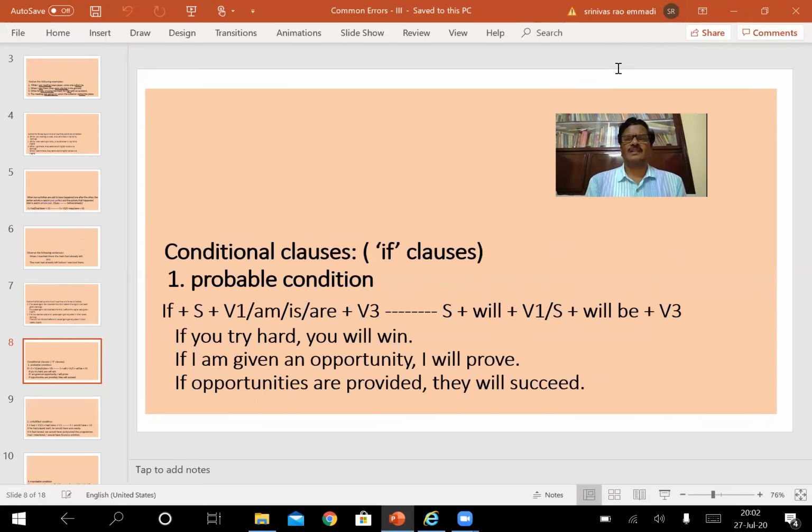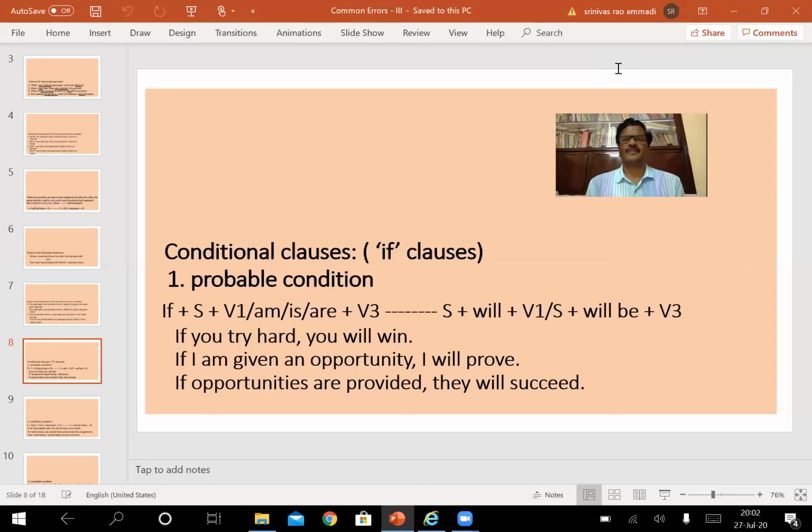So another most important topic I want to cover in this session is conditional clauses. There are many conditional clauses, of course. There are many exceptions to the usage of conditional clauses, of course. Time constraints don't permit us to discuss all those things in detail here, because our video presentation is to be made according to the scheduled time. So I have taken the commonly used conditional clauses where most of the speakers and users of English make mistakes, commit errors.